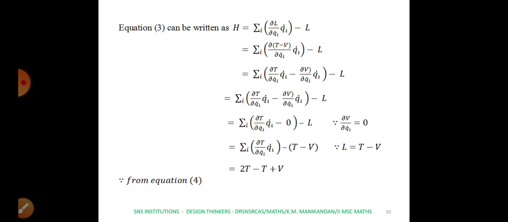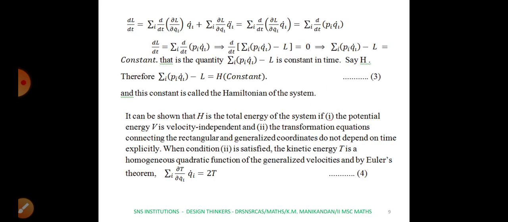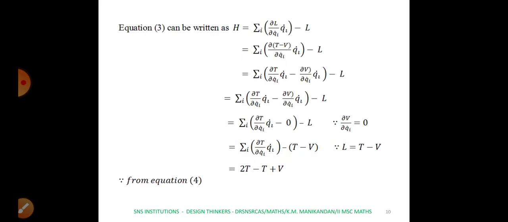Here the potential energy V is independent of time. So the value of dou V by dou qi dot becomes 0. Since the potential energy V is independent of velocity, dou V by dou qi dot must be equivalent to 0. Therefore the second term will cancel. So finally you will get summation dou T by dou qi dot into qi dot minus L.